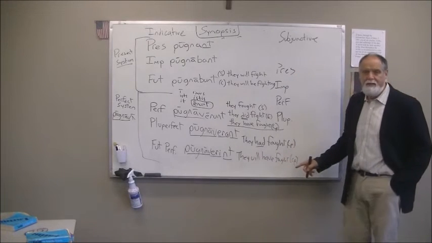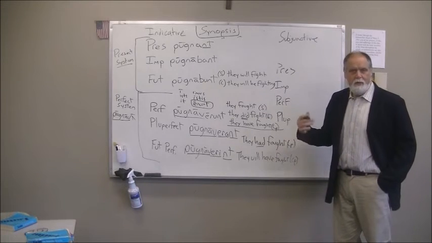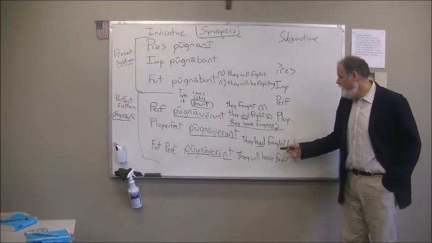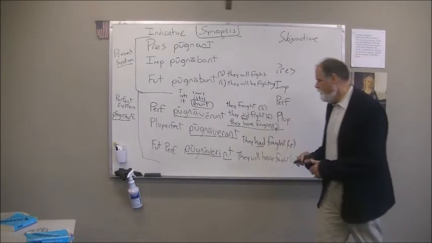I always give you the example of raising money. By next year, they will have raised $1 million. That's always a goal that people make. They will have fought. All right? So that is how the perfect system works.